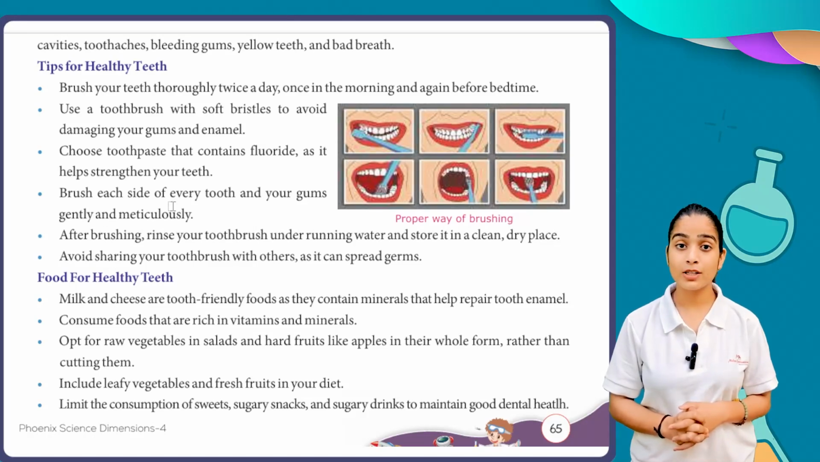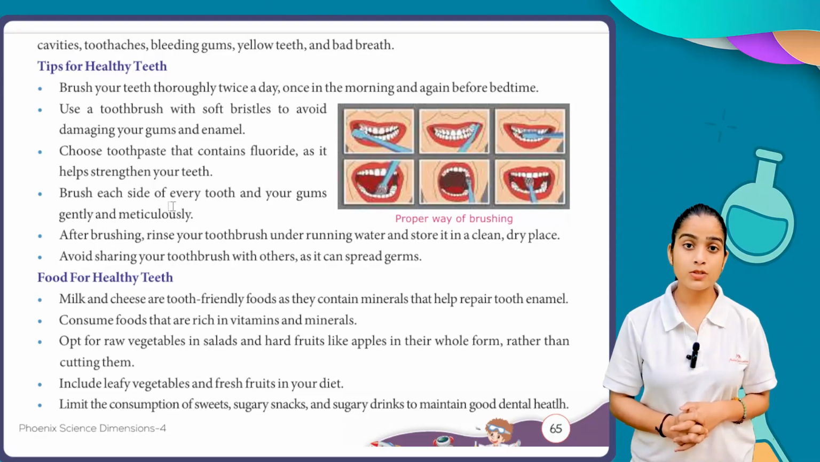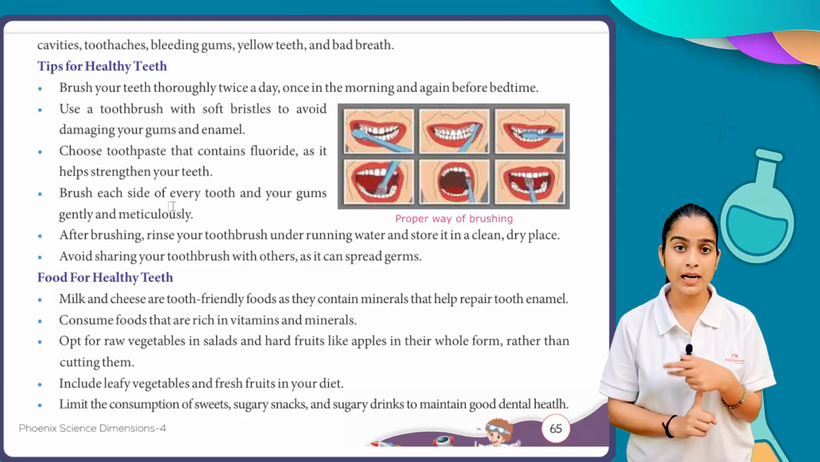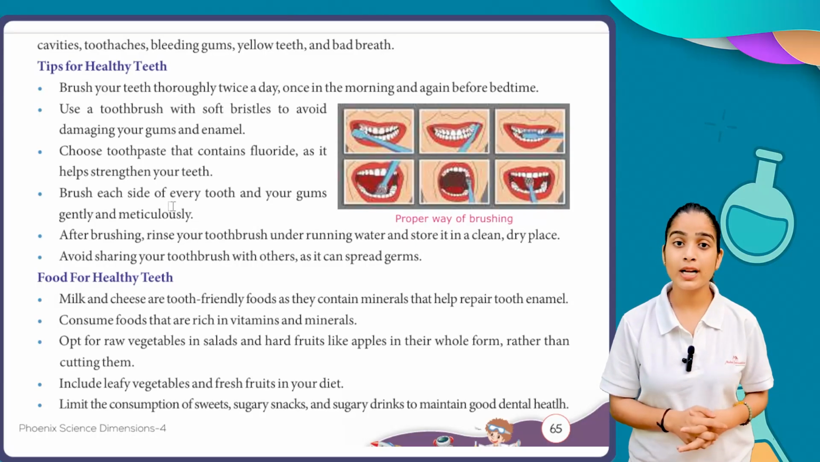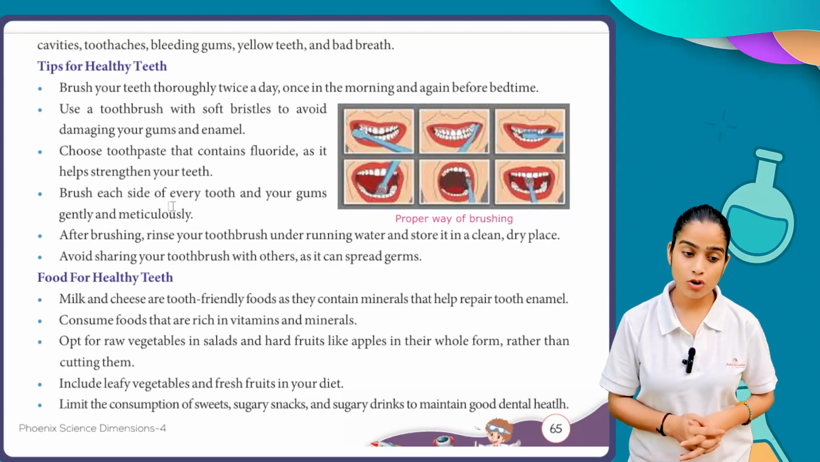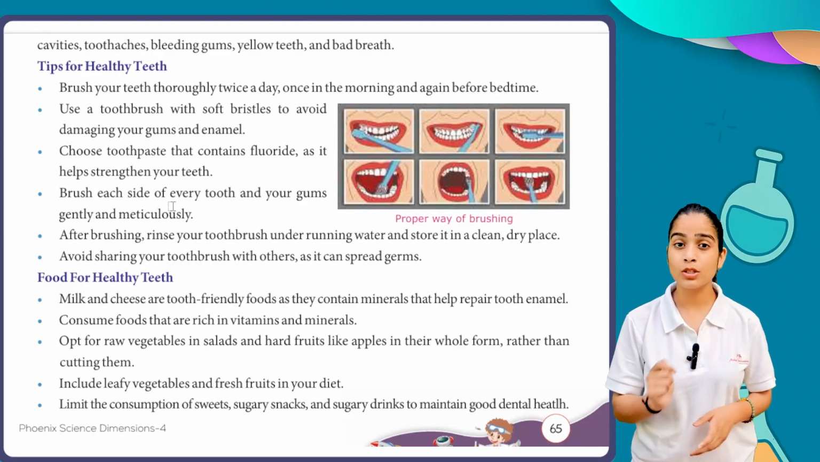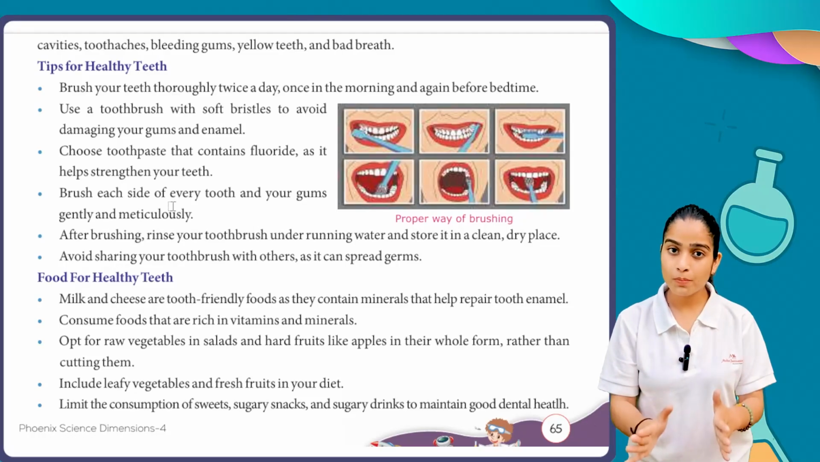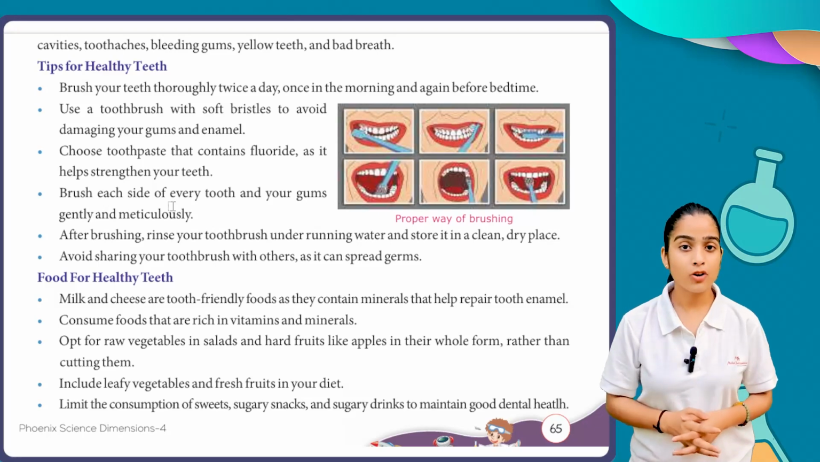Always keep in mind, when you take any kind of Colgate, any kind of toothpaste, you have to read about the ingredients. If fluoride is present in that particular toothpaste, then you have to use it, because fluoride helps to make our teeth strong. Brush each side of every tooth and your gums gently and meticulously. Always keep in mind, don't brush in a hurry. Take your time, do it properly, and brush and clean each upper and lower part of your teeth.